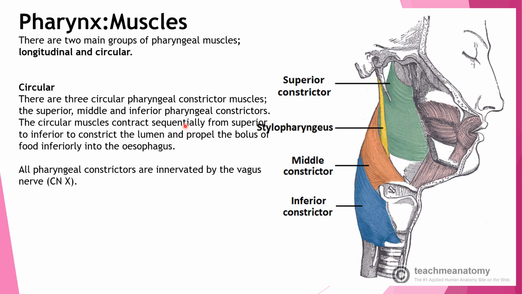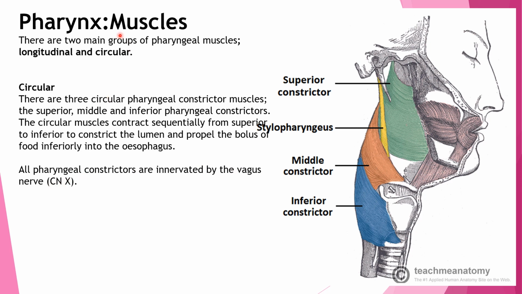They contract sequentially from superior to inferior to constrict the lumen and propel the bolus of food inferiorly to the esophagus. The constriction of these muscles from superior to inferior pushes the food forward into the esophagus. They are innervated by, or the nerve supply is from, the vagus nerve, that is cranial nerve 10.